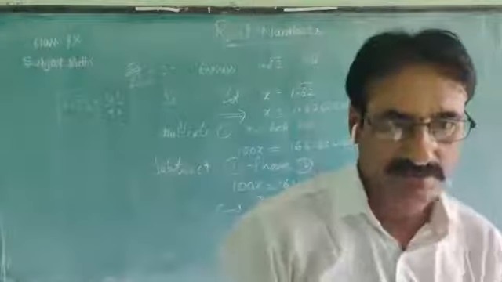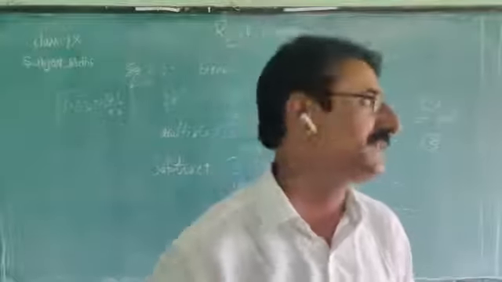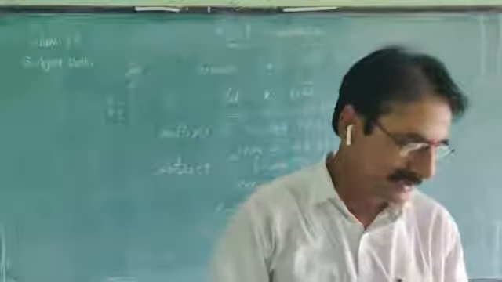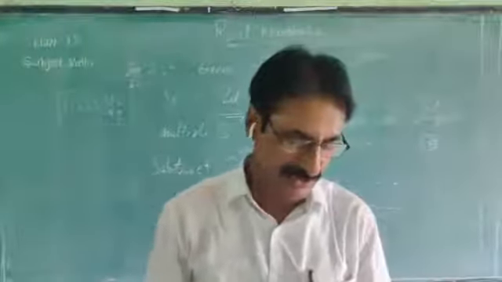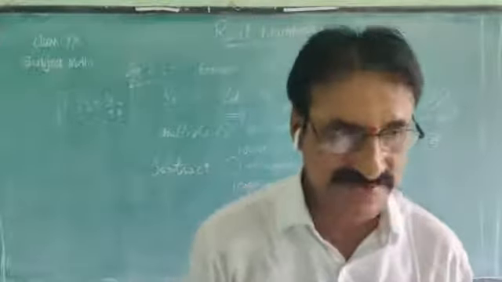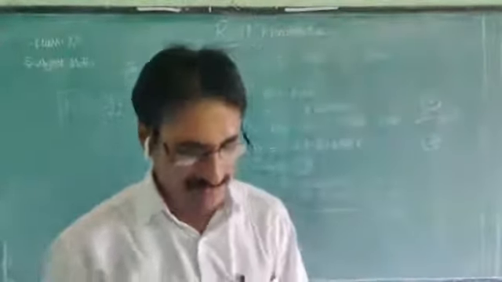Here is the exercise given to you. See the sums in the Do This exercise. Note these sums. It is on page number 3.